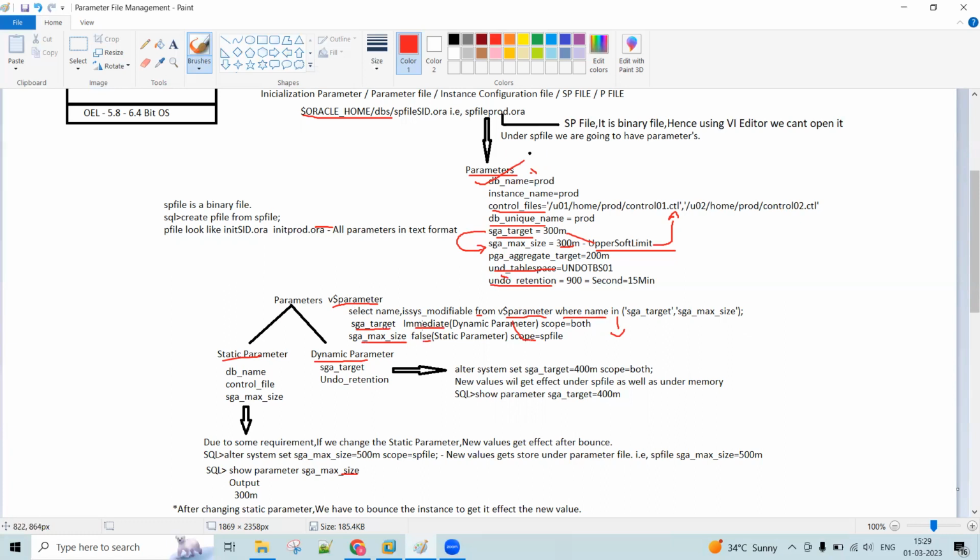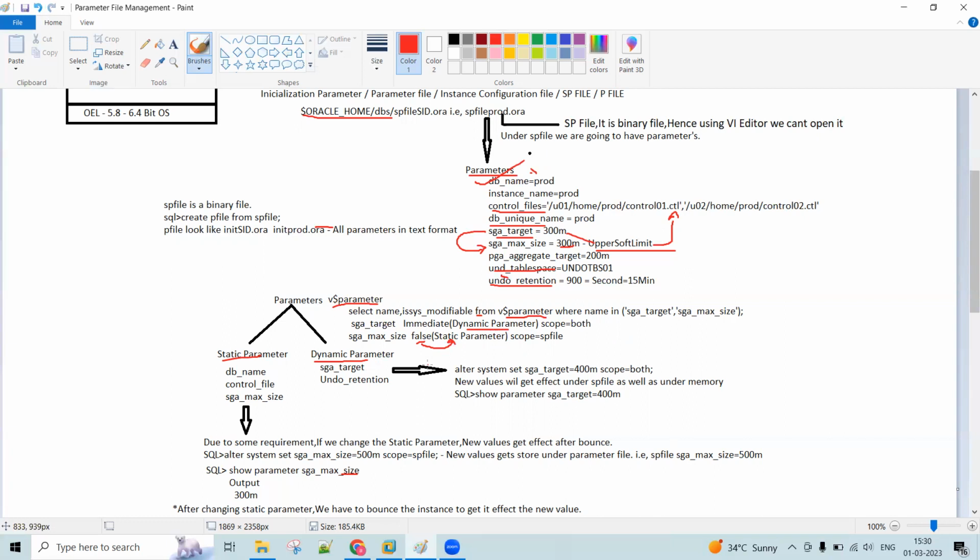If the value of the parameter is showing as immediate, that means it is a dynamic parameter. If the value of the parameter is showing false, then it is a static parameter.